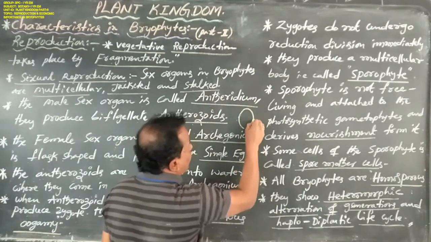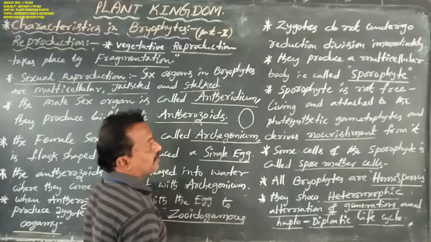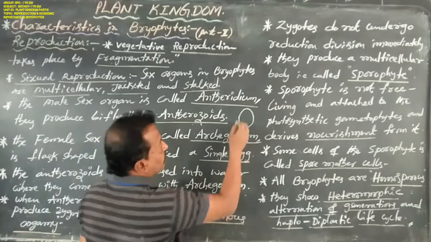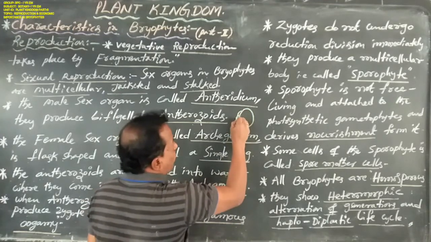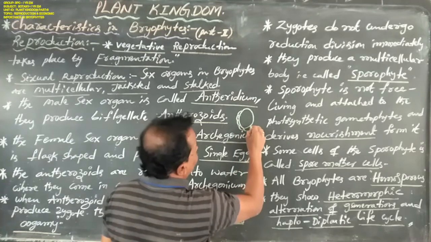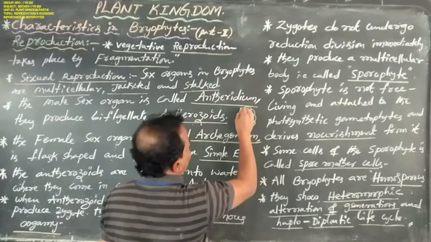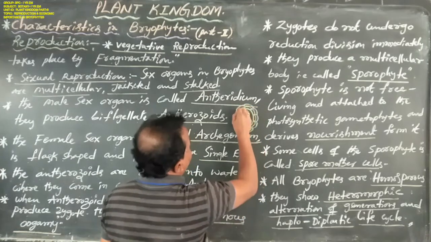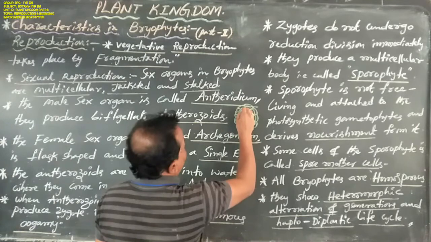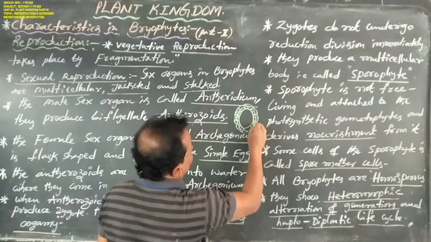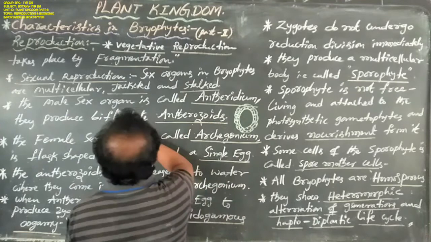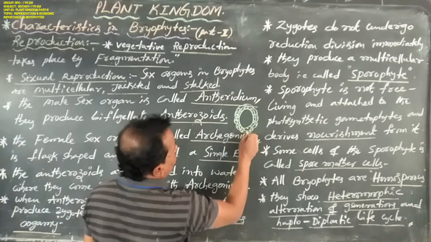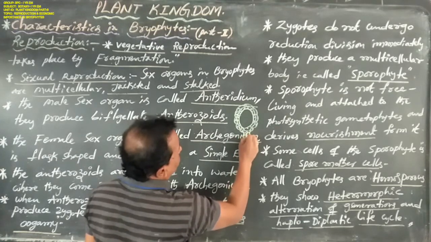This is one sex organ. For example, the male sex organ is the antheridium. Antheridium is always dumbbell in shape, covered by more than two cells. That is multicellular, and jacketed, and also stalked.